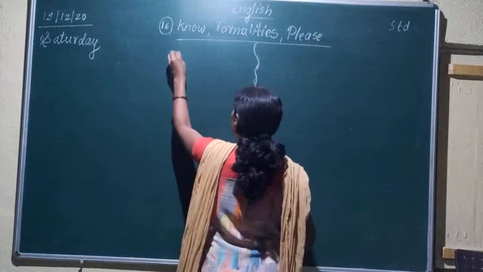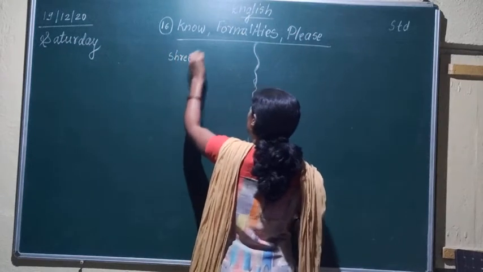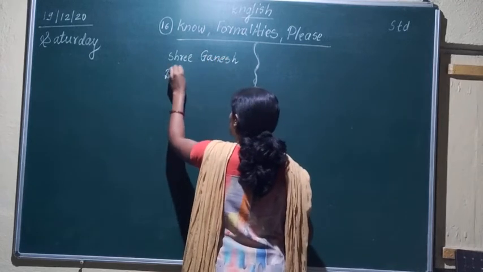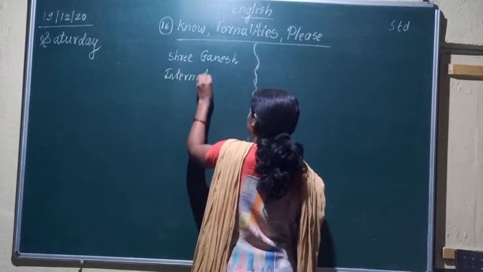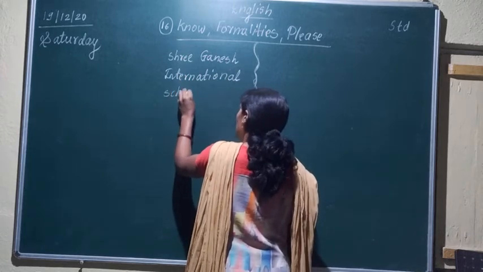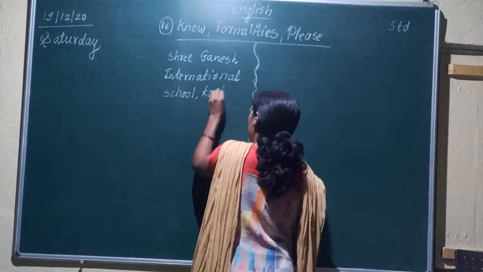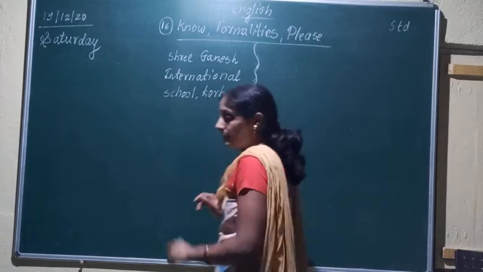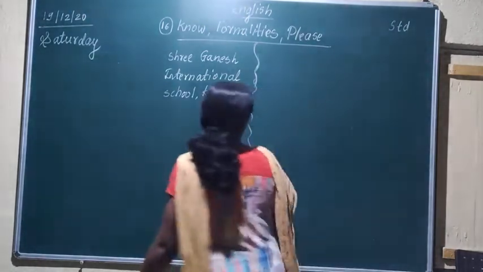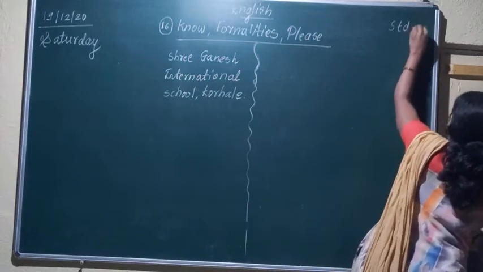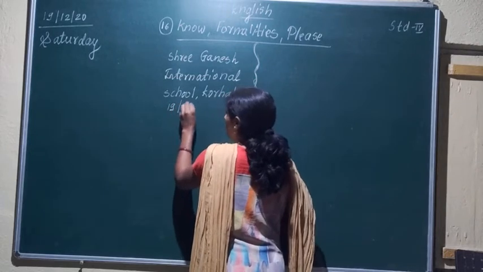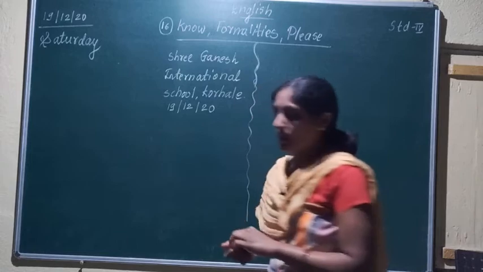So I am writing here Sri Ganesh International School, Korhali. Okay, and then below that we have to write down the date. Which date will we write? We will write today's date. Today's date is 19. So we will write 19/12/2020. Okay, that is our date.